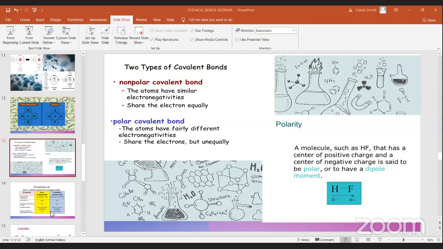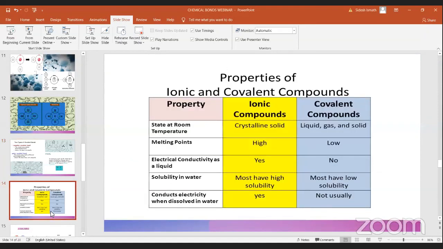Now we'll see the properties of ionic and covalent compounds. Now you can see the difference between ionic and covalent compounds. From this you can identify how you can differentiate polar ionic and covalent compounds. Usually ionic compounds are crystalline solids. Crystalline means, if you take salt, salt is something like crystals. So it is a crystalline solid.